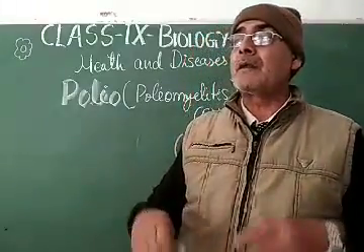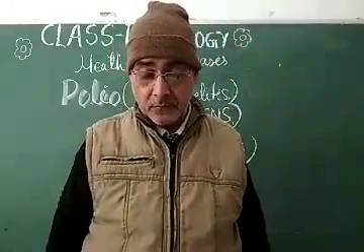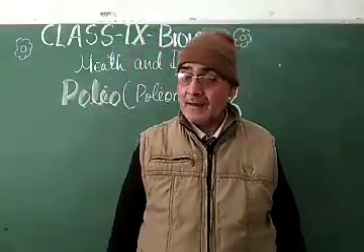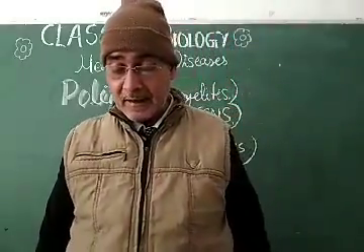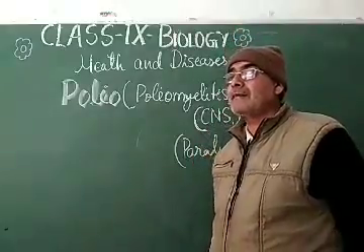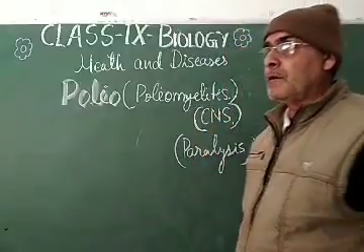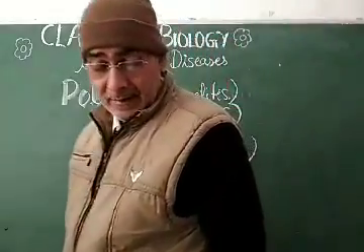If this virus is multiplying in the lymphatic tissue, then it causes vomiting, intestinal cramps, nausea and influenza. These are the other symptoms of this disease.